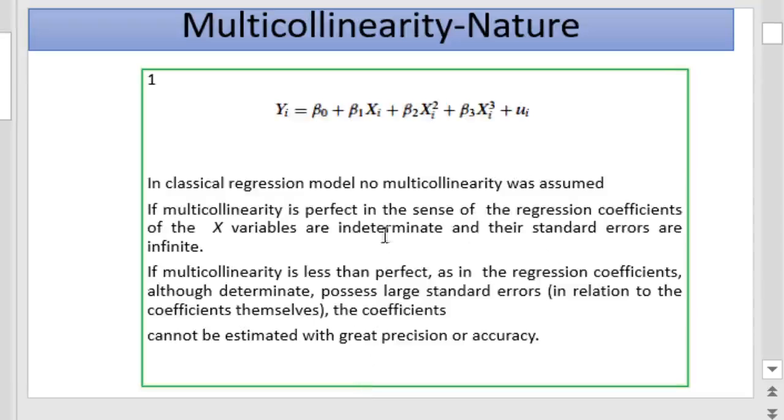Therefore the classical model assumes no multicollinearity among the regressors, or independent variables, because otherwise the coefficients cannot be estimated with greater precision or accuracy.